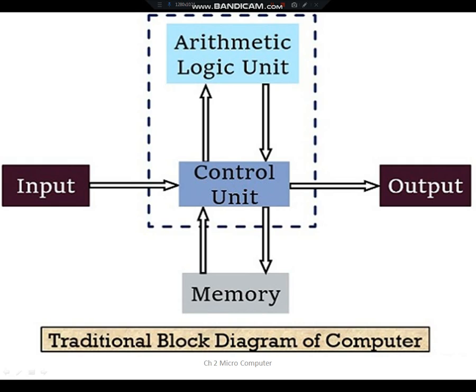Then as per the user's requirement, that data will be sent either to the memory or to the output devices towards a user, depending on whatever the user has requested. So the control unit here is acting as a supervisor. It is not doing any work, it is only directing the flow of data. It is directing the various parts of the computer to do the work.